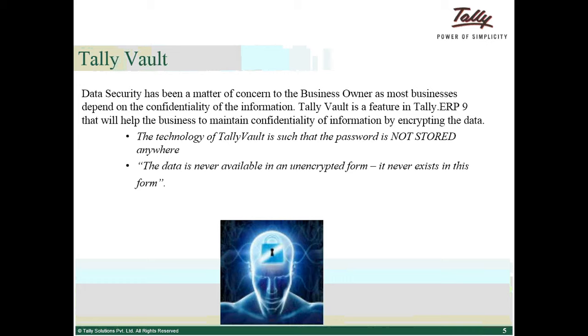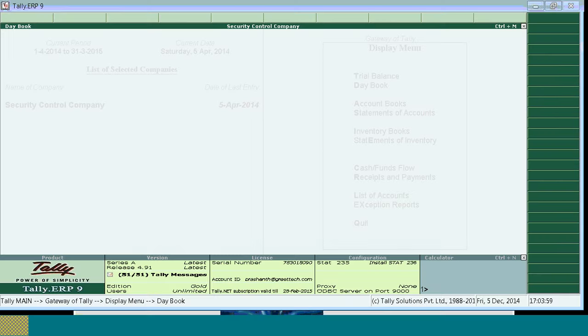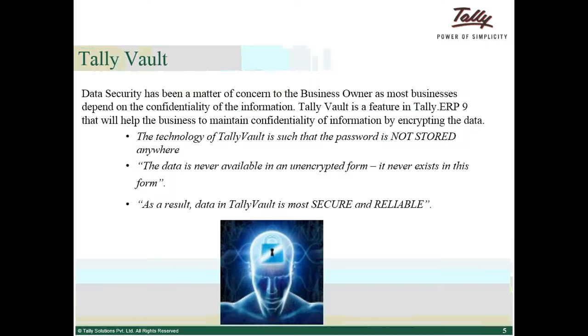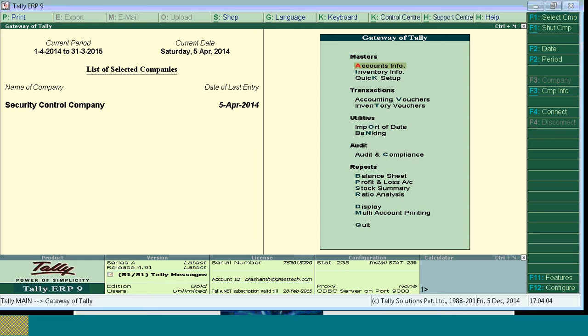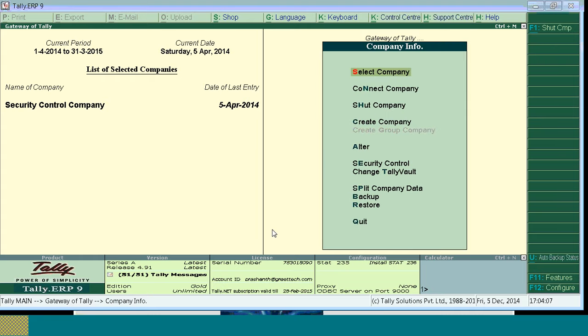The data is never available in an encrypted form; it never exists in this form. That means it will be in unreadable format. As a result, data in Tally Vault is more secure and reliable. So now I will enable Tally Vault for this company. To enable Tally Vault, press Alt F3.